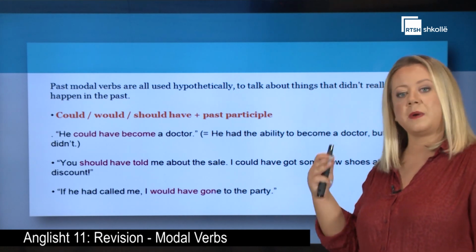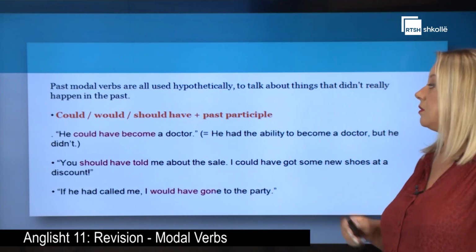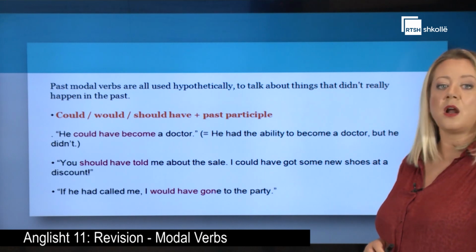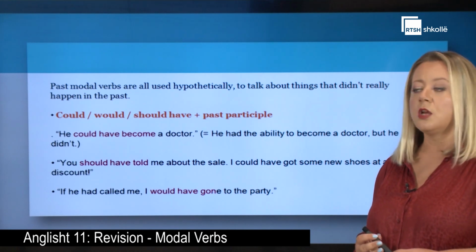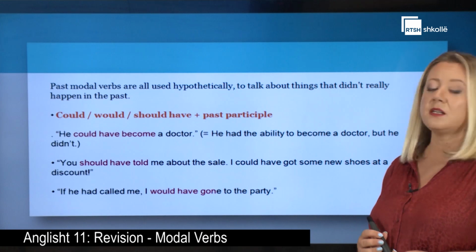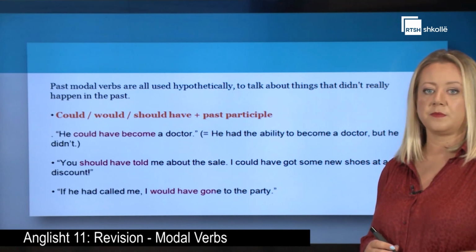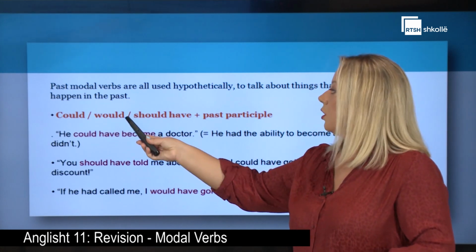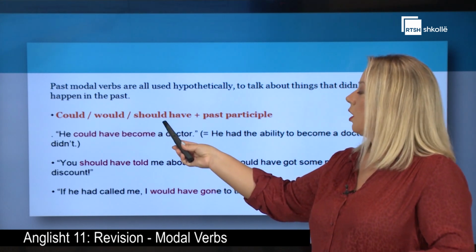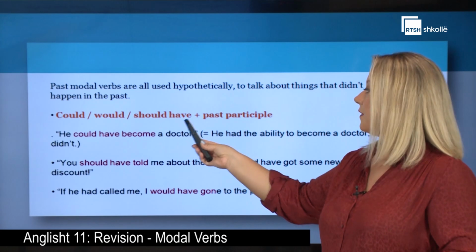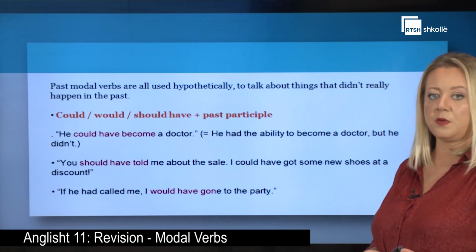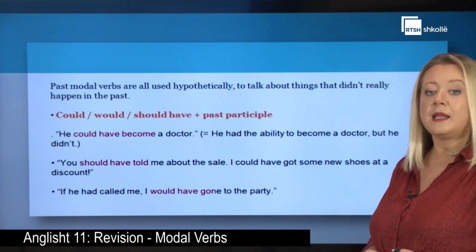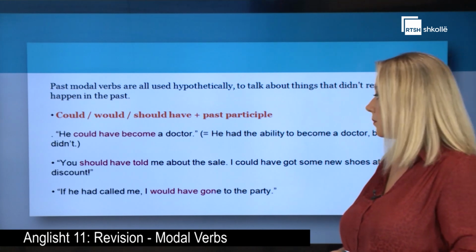This was about present modals. Now what about the past ones? They are all used hypothetically to talk about things that didn't really happen in the past. These modals of the past are could, would, should, followed by the verb have and the past participle of the verb in the sentence. Let's see together the examples.